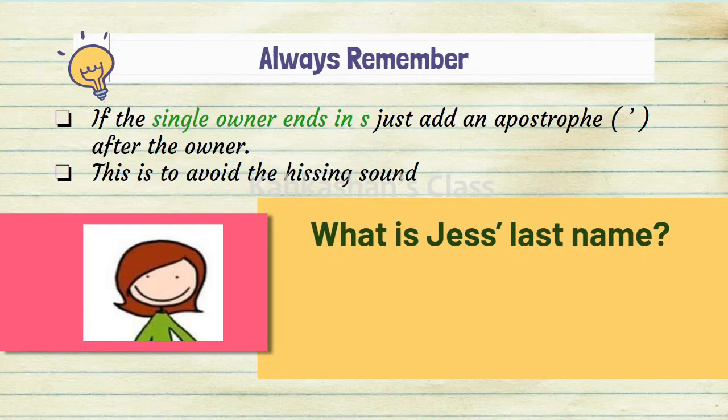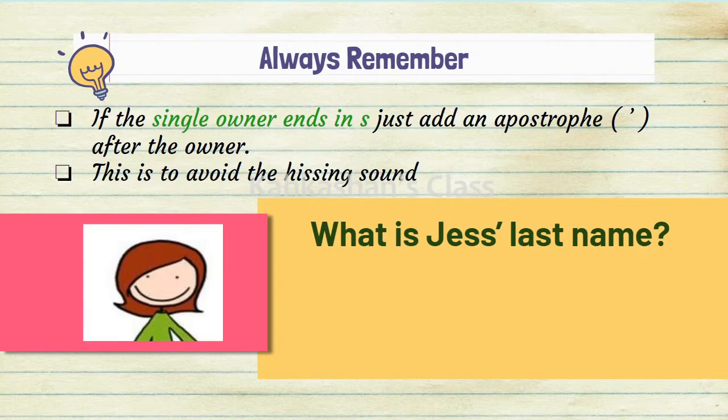It's a proper noun, right? And the name Jess ends with the letter S. Jess is a single owner and we are talking about her last name, the name which belongs to her. So we have to put an apostrophe only, not apostrophe s.